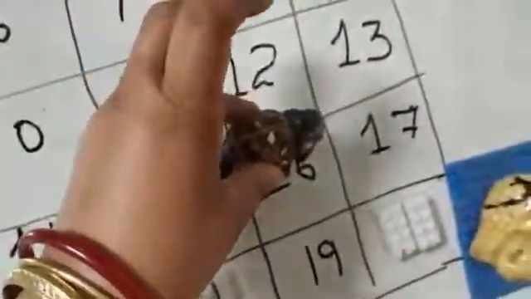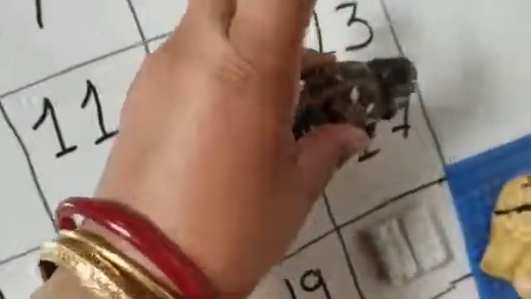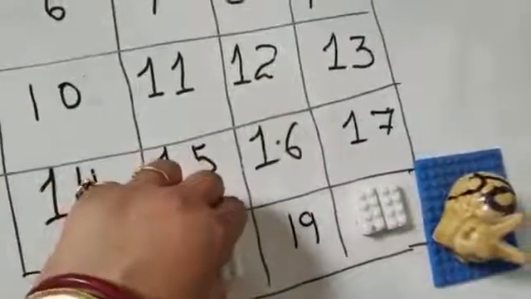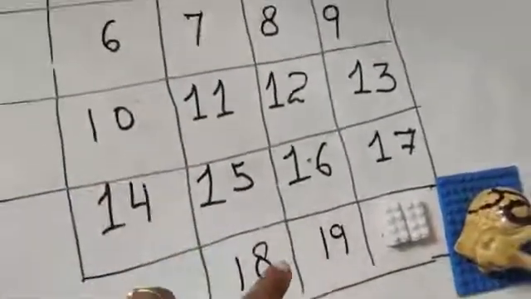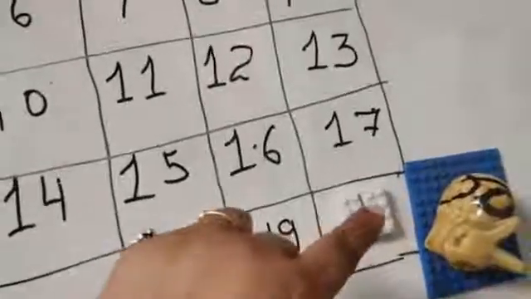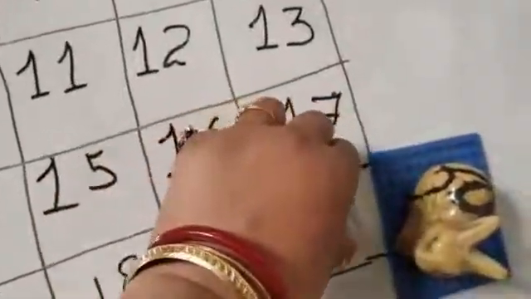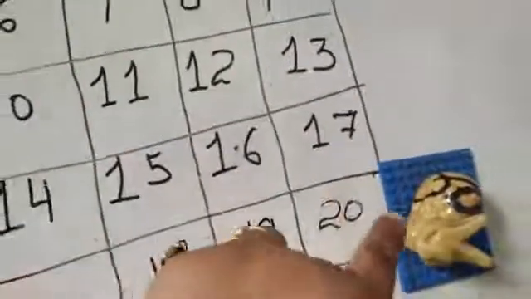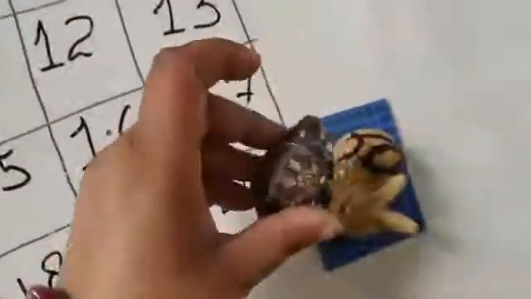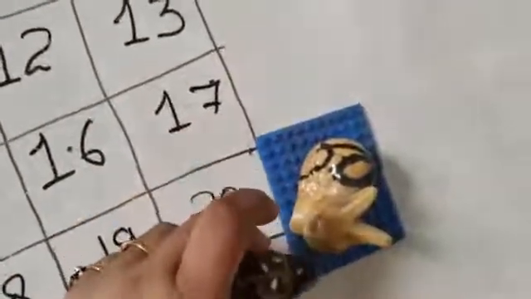Now it is 16. After 16, it is 17. Now here something is missing. Now see what is missing? 18. Then it is 19. And at last, this is 20. Hey, look! The elephant comes near the rabbit.